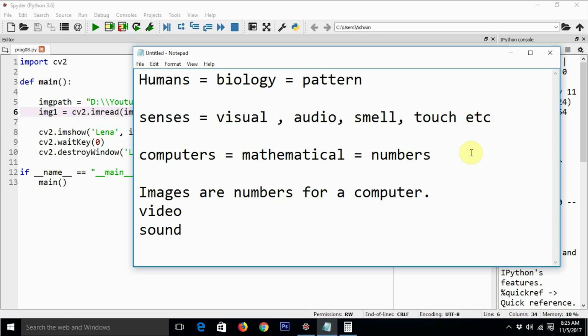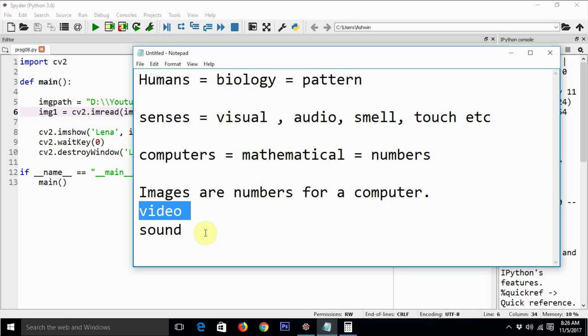For a computer system, even images are represented as numbers. Video is nothing but a rapid sequence of images, woven in a particular order in order to make a moving image. That is nothing but the video, and video is also nothing but a set of numbers. It wouldn't be a far stretch to say even sounds are numbers, because